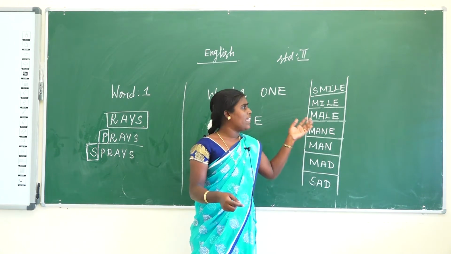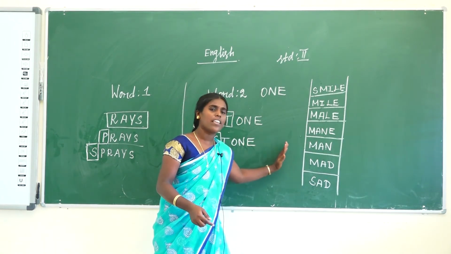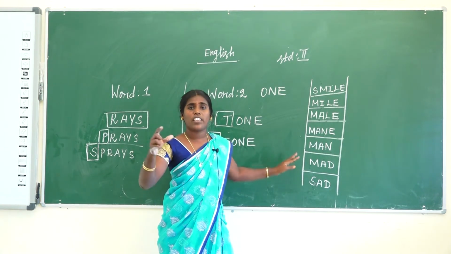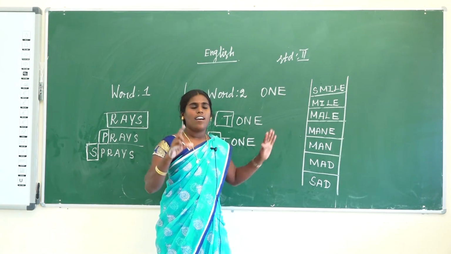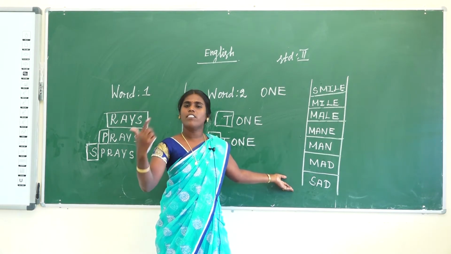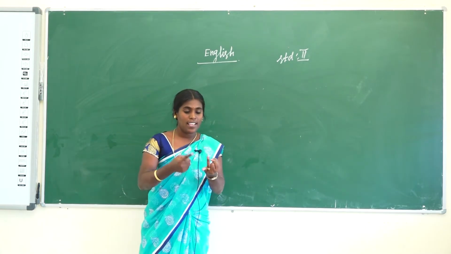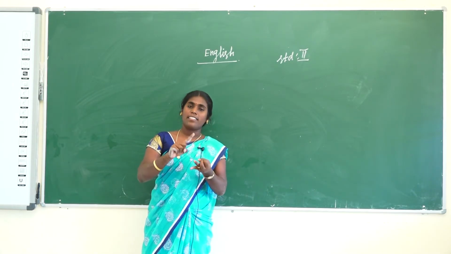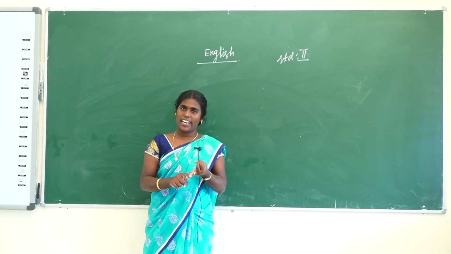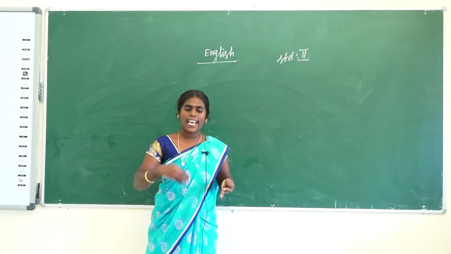Okay. Then next, a ladder is given, and some clues are also given. You make words. Okay. So next class: replacing a letter, then removing a letter, then adding a letter. For this there is another exercise.